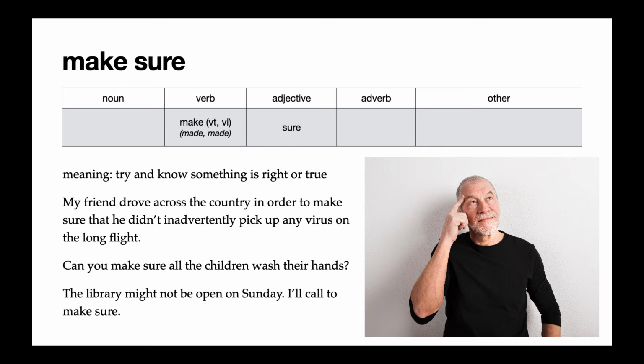Next, we have another phrase that uses the same verb make, but this is make sure. So sure means certain or correct.